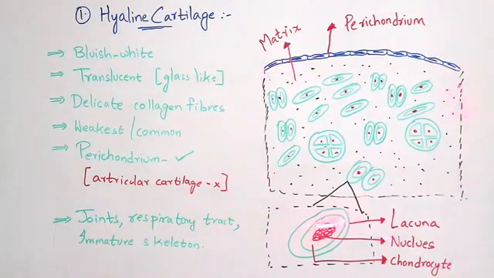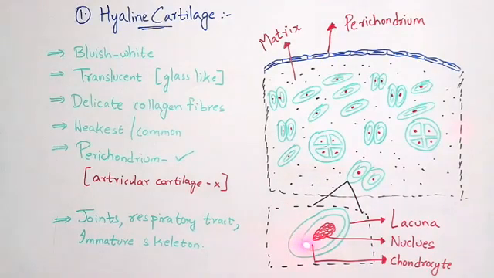This is the diagram of the hyaline cartilage, and as I have said here, it is bluish white in color. The dotted structures which I have drawn in black color are known as the matrix, and this blue color layer which I have drawn is known as perichondrium. If you see the middle regions, all of these are known as lacunae, that is, all of these are chondrocytes. This is the zoomed structure of a chondrocyte: the outer layer is known as lacuna, and within it there is a nucleus. This total is known as a chondrocyte.